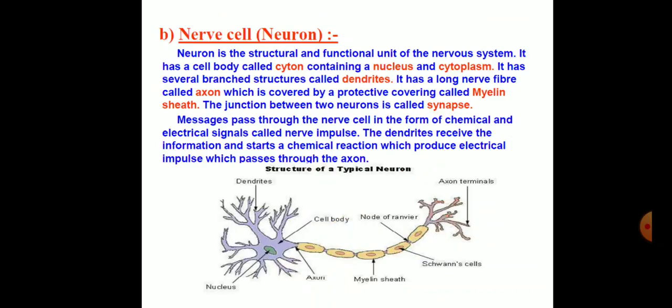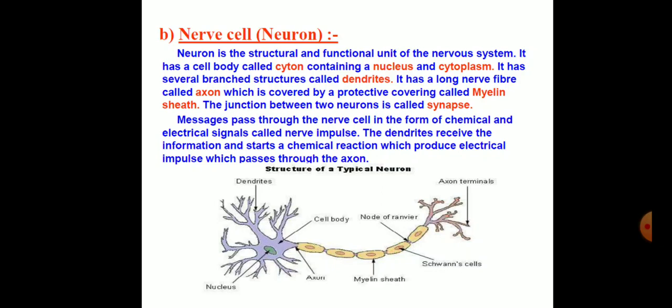Now, let's come to what we call the nerve cell or the neuron. Neuron is the structural and functional unit of nervous system. It has a cell body called cyton containing a nucleus and a cytoplasm. It has several branched structures called dendrites. It has a long nerve fiber called axon, which is covered by a protective covering called myelin sheath. The junction between two neurons is called synapse.